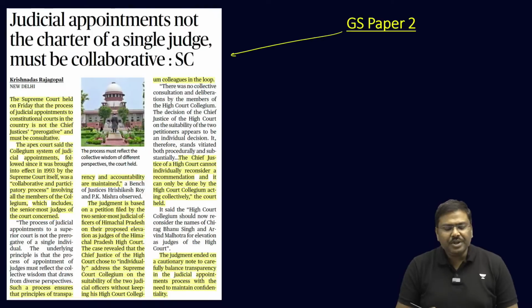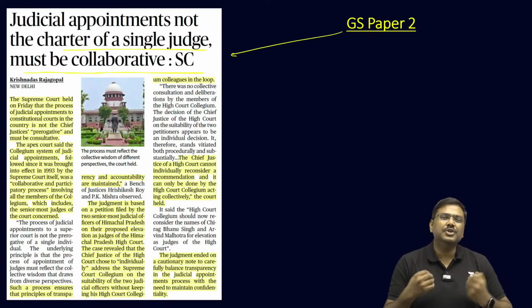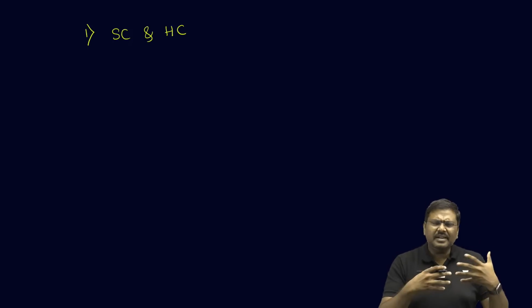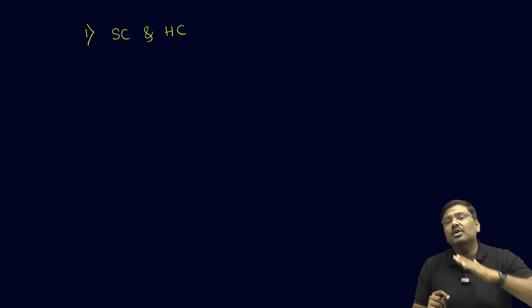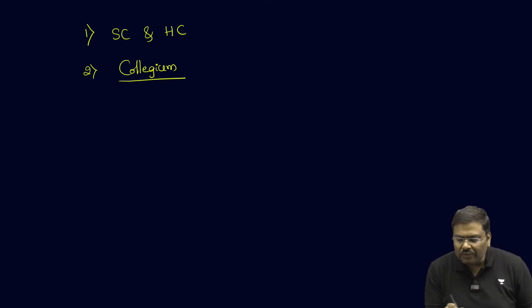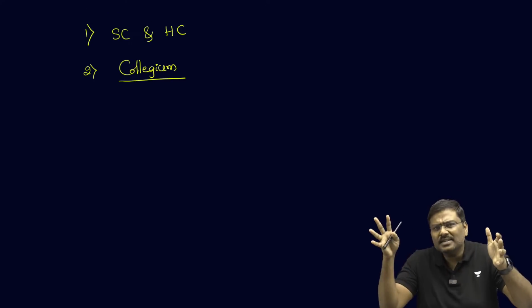Next article, judicial appointments, not the charter of a single judge, must be collaborative. What is the issue? What is the discussion all about? Simple. Please understand this. In terms of appointing judges to the Supreme Court as well as the High Court, there are articles in the Indian Constitution. But much more importantly, because of various judgments of the Supreme Court of India, we have set up a concept called the collegium system. We have a collegium system through which we will give recommendations for appointments to the Supreme Court as well as High Court.